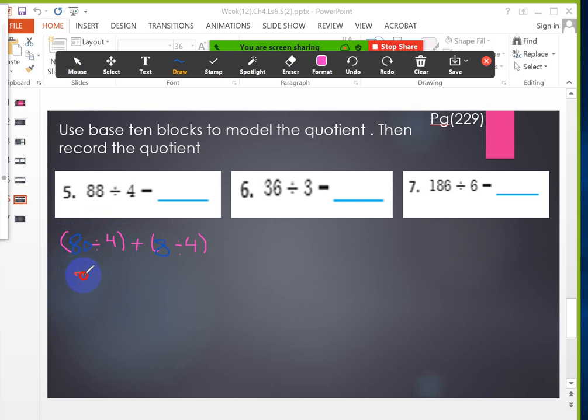Very good. 2, that's correct. And I have to put the 0 next to it, so it will be what? It will be 20. Very good. Now 8 divided 4 also, it will be